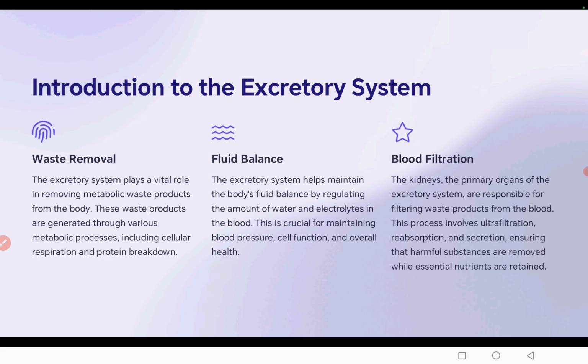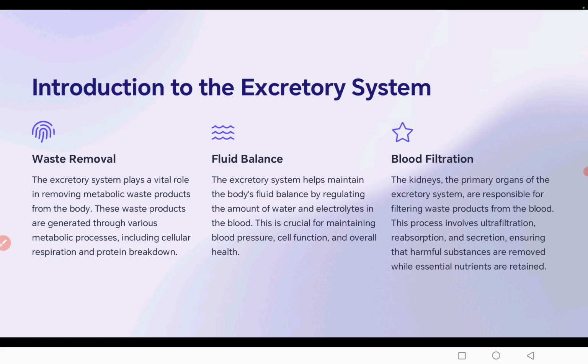Now, introduction of the excretory system. It removes the nitrogenous waste, that is metabolic waste, from the body. These waste products are generated through various metabolic processes including cellular respiration and protein breakdown. The kidney plays an important role, which is the primary excretory organ eliminating nitrogenous waste. In addition to the kidney, the associated urinary system includes ureter, urinary bladder and urethra.